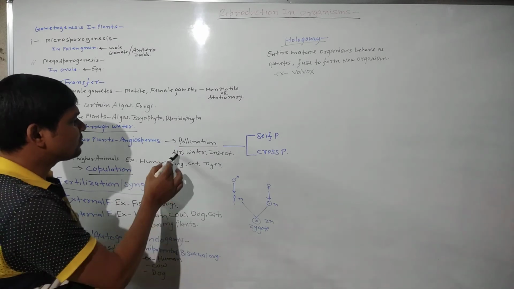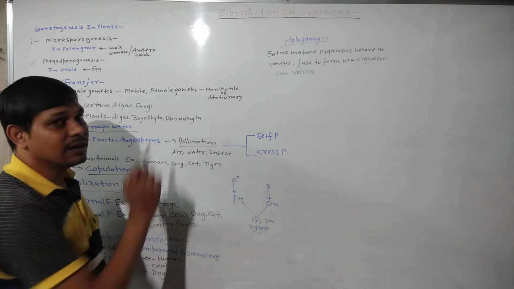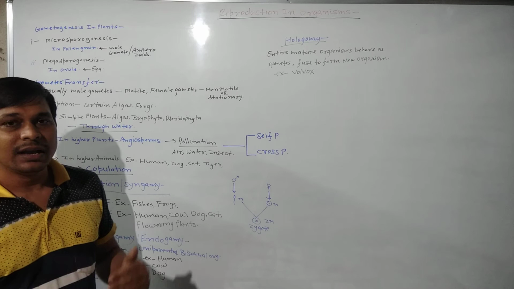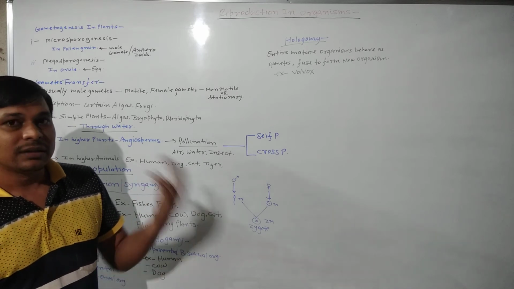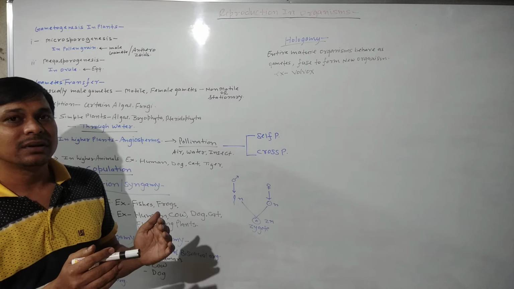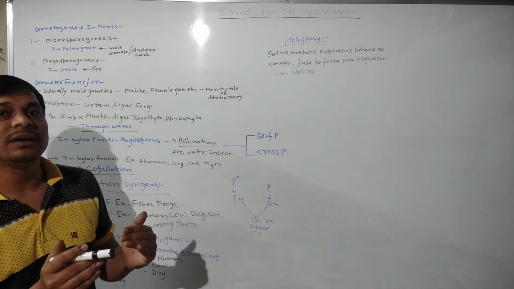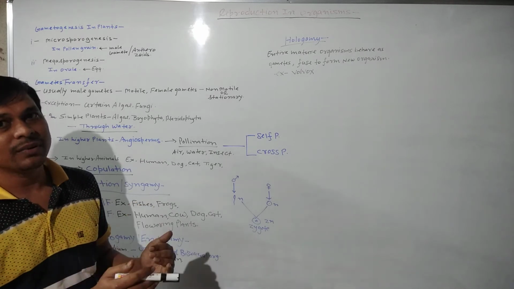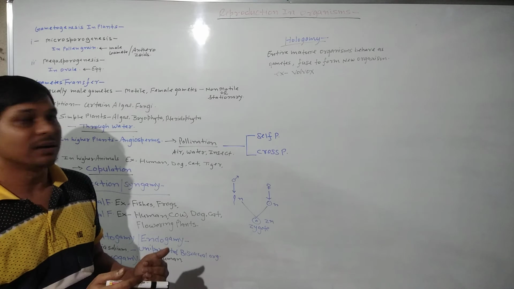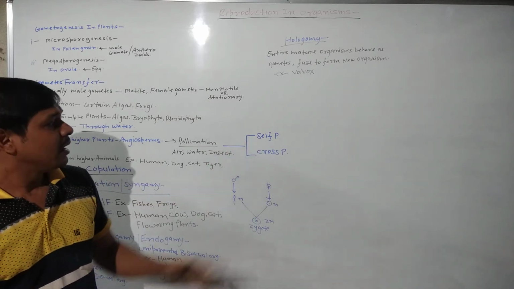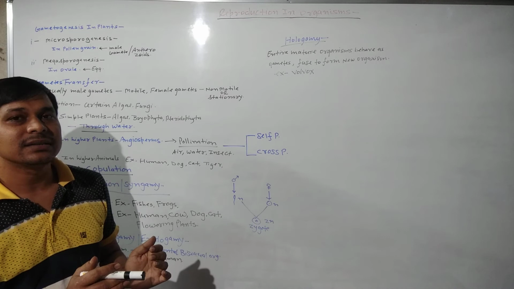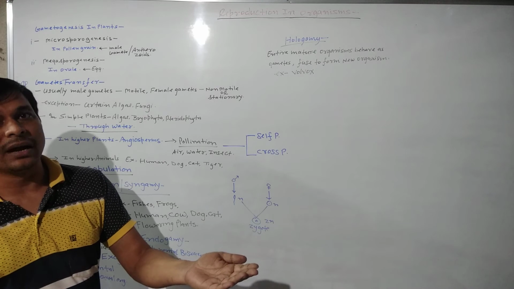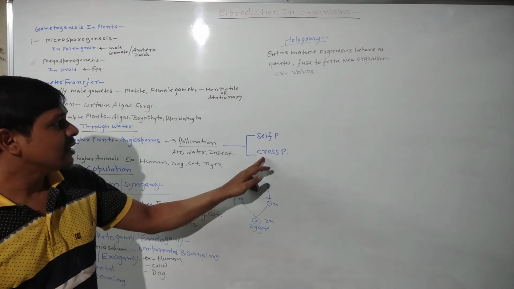And pollination takes place by air, water, insects. Clear? Pollination is of two types, self-pollination and cross-pollination. In self-pollination, there is a bisexual flower. From the anther of stamen, pollen grains transfer to the stigma of carpel of the same flower or other flower of the same plant. That is self-pollination. In cross-pollination, pollen grains transfer from the anther of stamen to the stigma of carpel of another plant belonging to the same species. That is cross-pollination.